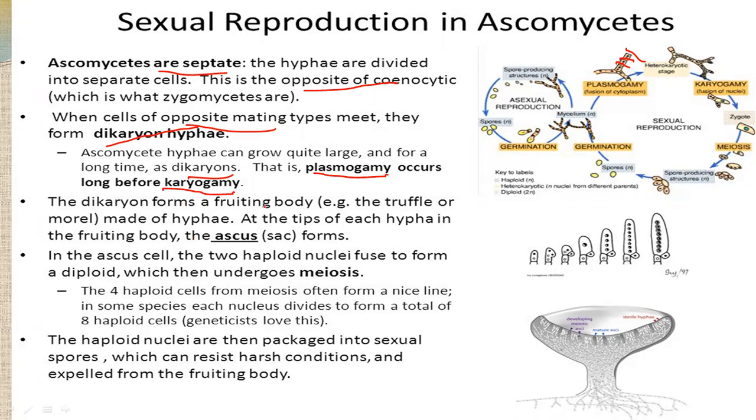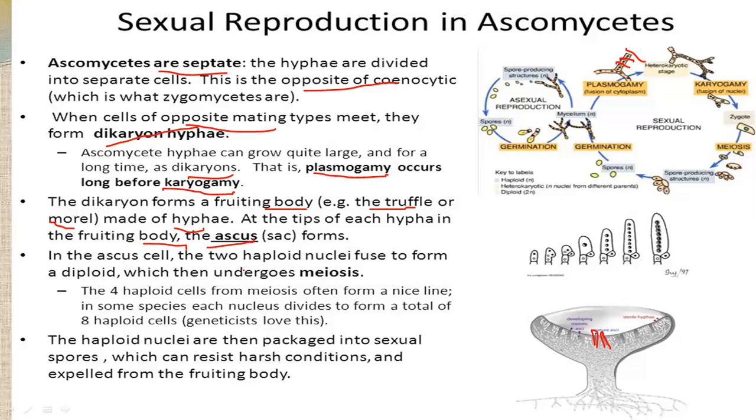So the dikaryon forms a fruiting body that is called a truffle or morel. At the tips, each hypha forms a fruiting body that is called an ascus. Like here we can see them, asci, the plural is asci. So in the ascus